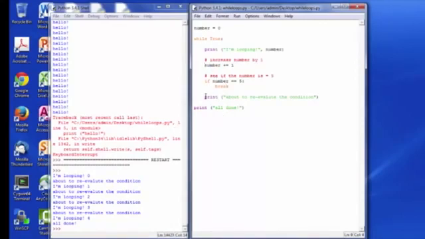Notice that we never get this statement "about to reevaluate the condition." We never see that after we print the number 4 because we broke out of the loop at that point. So the break statement immediately ends a loop. It causes the loop to stop in its tracks. You finish whatever you're doing, and you jump to the line directly after the loop and continue running your program at that point.